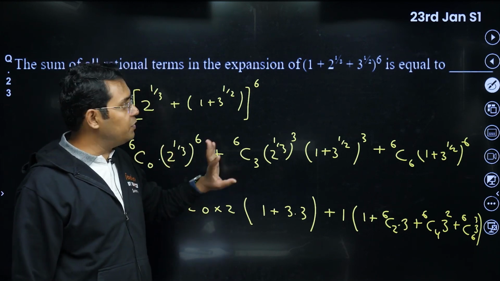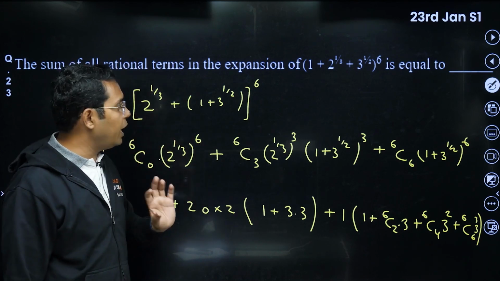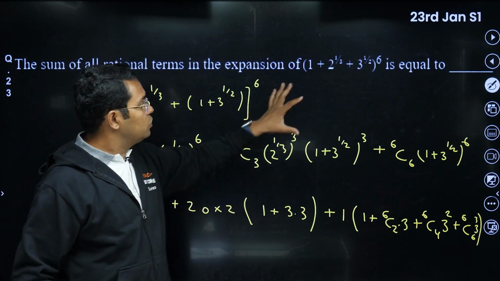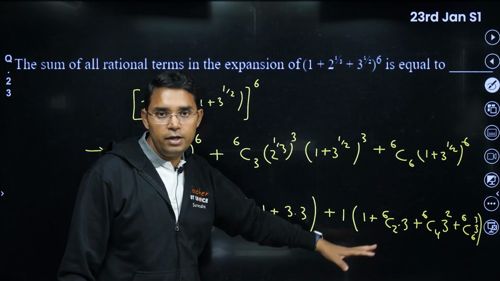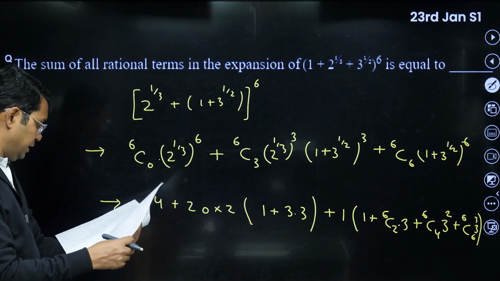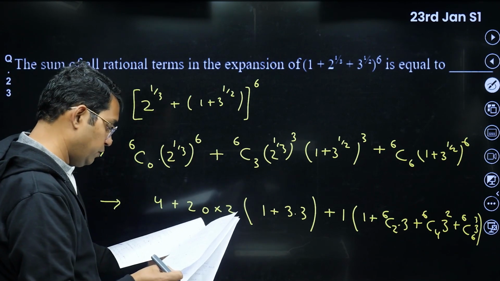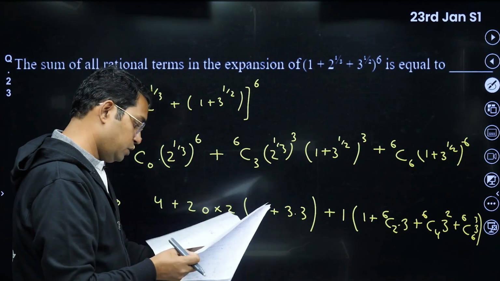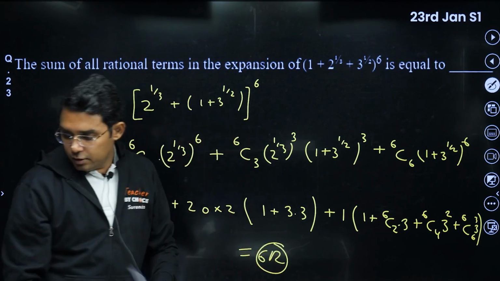When I did this question for the first time, I tried it with the help of multinomial theorem, but there was some error which I got in my first attempt. So that's why I'm saying that will be the best method, in which you will not miss out any of the terms. I think the answer of this question after simplification comes out to be 612. This was 23rd January. Yeah, 612 was the answer of this question.